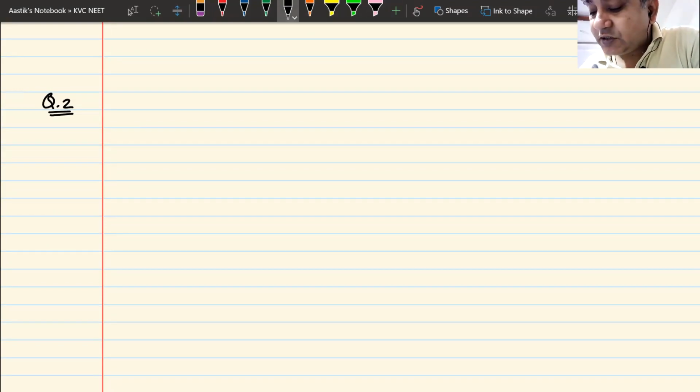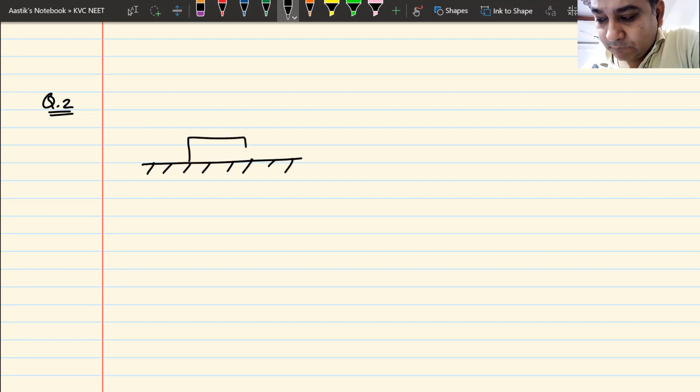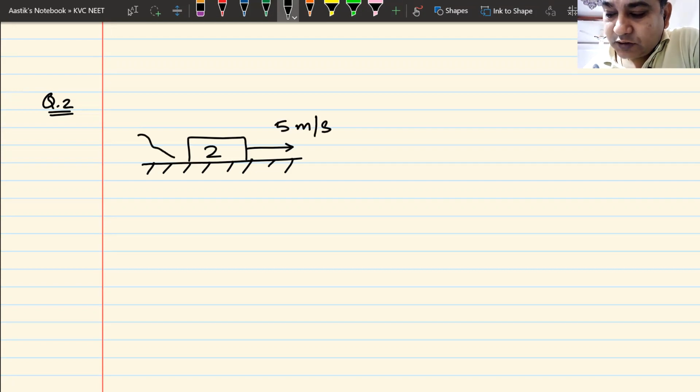I'll give you one question that you can solve. This is the block of mass 2 kg moving with a velocity of 5 meter per second on a rough road. The value of mu k is 0.1.